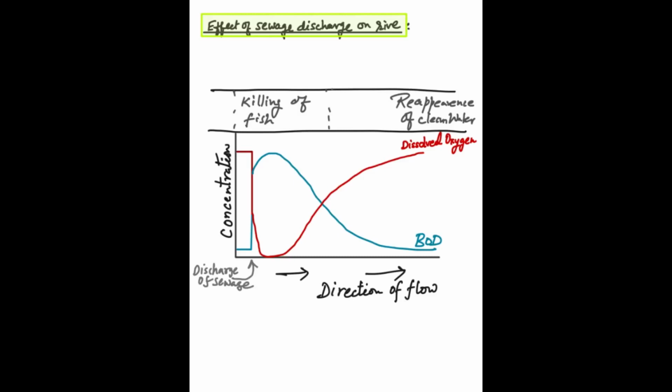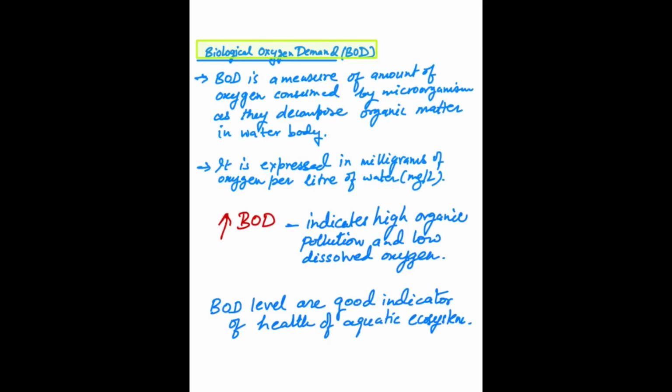What is BOD? BOD is biological oxygen demand. So let's understand the BOD. BOD is a measure of the amount of oxygen consumed by microorganisms as they decompose organic matter in a water body. So this is the amount of oxygen consumed by microorganisms. BOD is expressed in mg per liter, and high BOD indicates that there is high organic pollution in the water body and low dissolved oxygen.